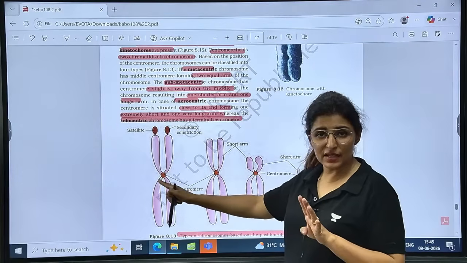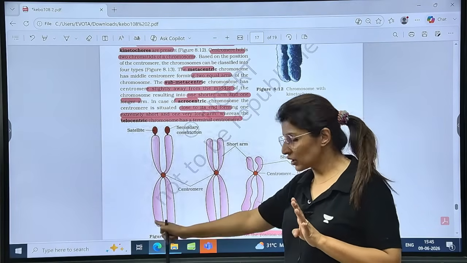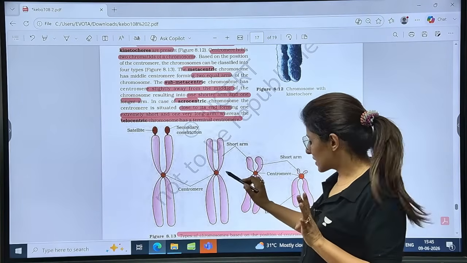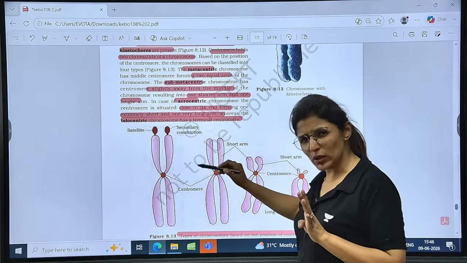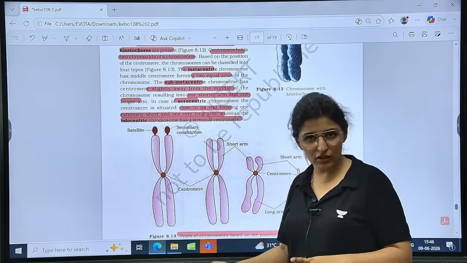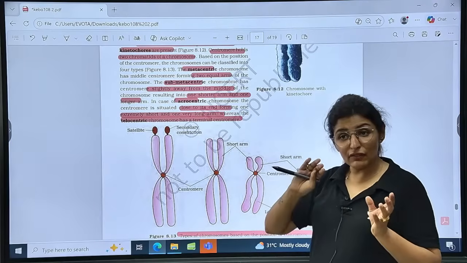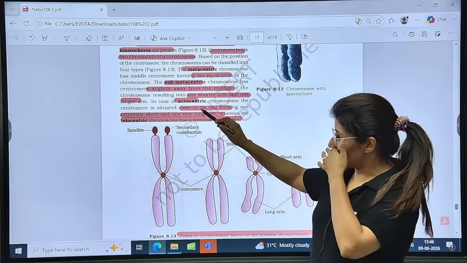First is metacentric: centromere right in the center, the upper and lower, P arm and Q arm, of equal size. See, equal arms. Then submetacentric: centromere slightly away from the center, so the P arm is slightly shorter or the Q arm is slightly longer, or vice versa. Then acrocentric, A for acro and A for away. Centromere quite away from the center, close to the end.